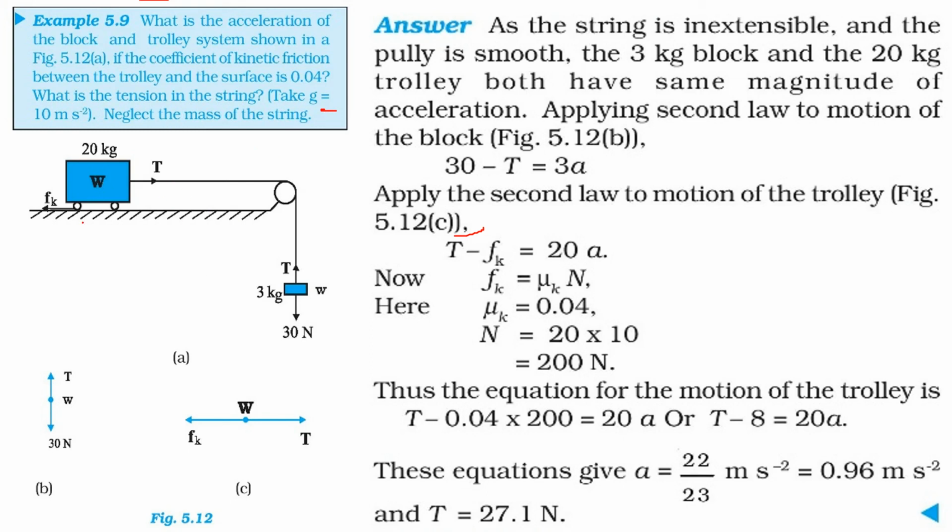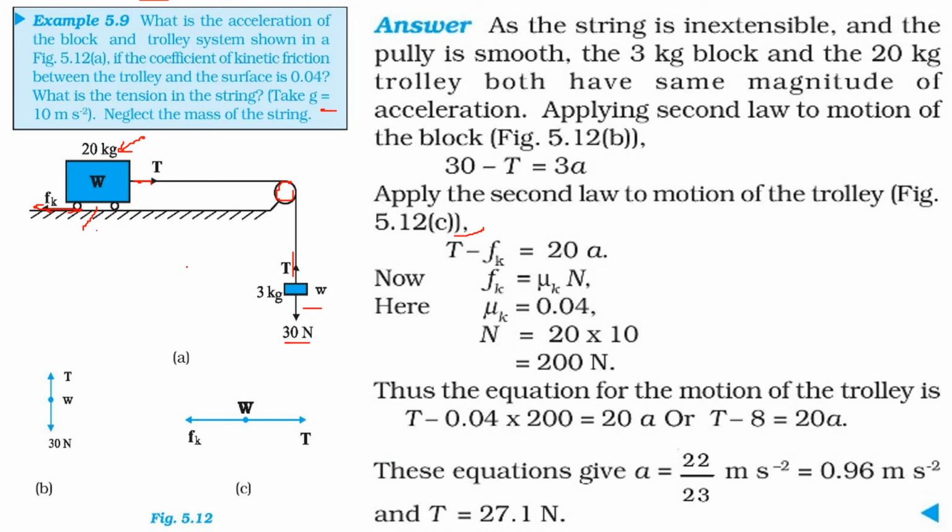You have a trolley system. This is a block, and this is a trolley. When it is moving, we have Fk as the opposing force, that is the surface force because it is moving. So we have Fk. This is 20 kg. This is tension, and the same tension will be here because this is a pulley. 30 Newton will be the force, that is because of gravity.